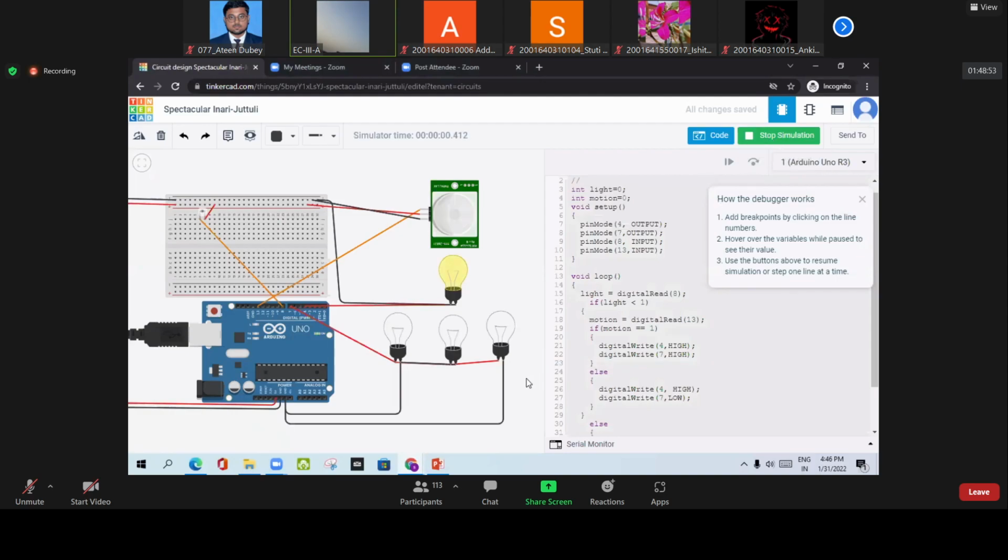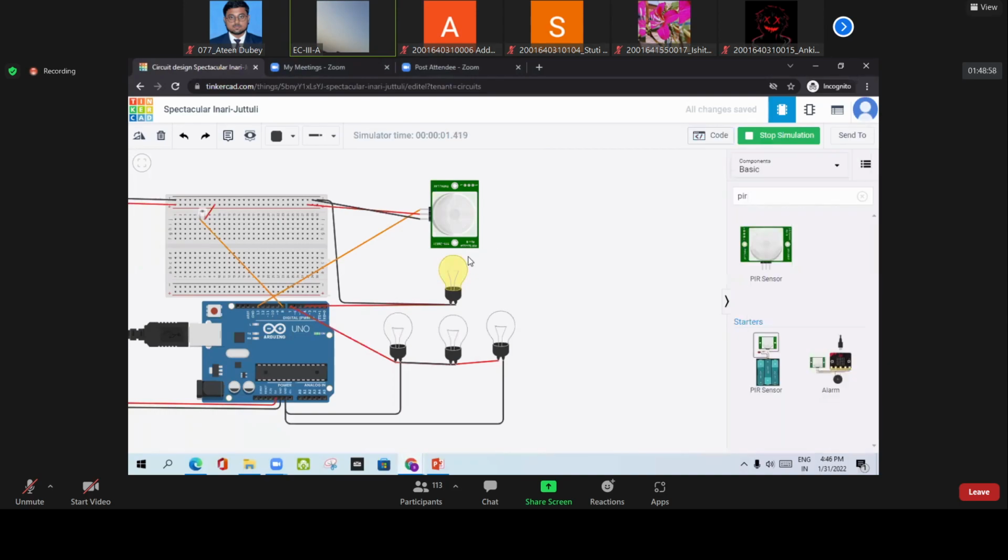Okay, now look here. As you can see, the street lamp is on minimum brightness. Only one bulb is on. Clear? Now we are going to check that. Look here, this is the range.